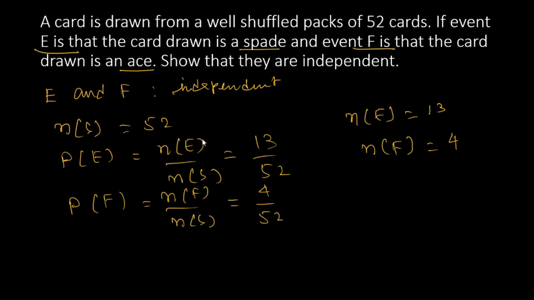Because they are independent, it can be proved as probability of E intersection F is equal to probability of E into probability of F.